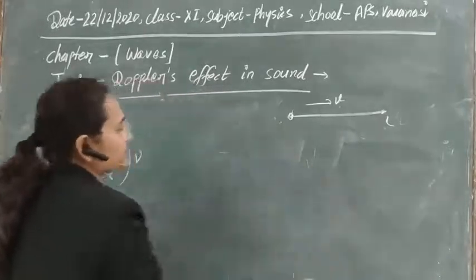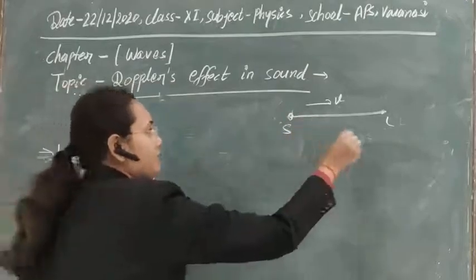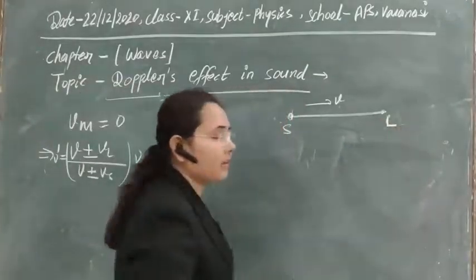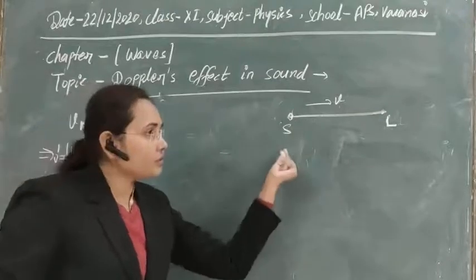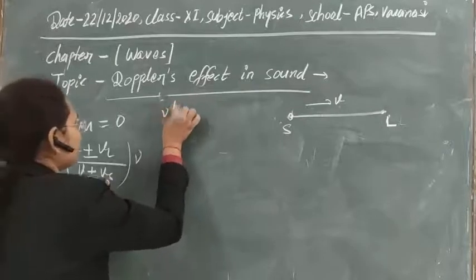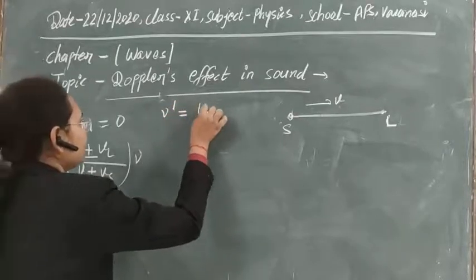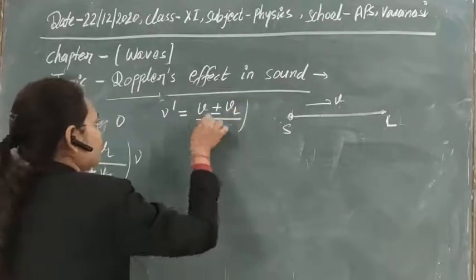Now a source is at rest. If the source is at rest, now the listener is moving. One by one, try to understand it. Let's take the cases. If the source is at rest, then Vs will be 0. So first of all, let's write the formula here, that will be (V plus minus Vl) divided by V, into mu.